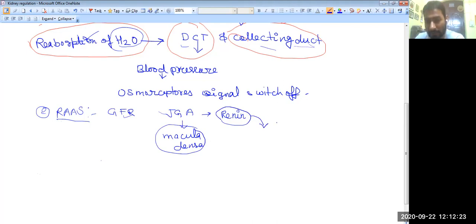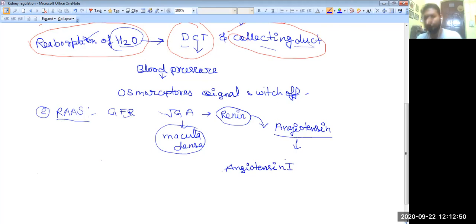It acts on the blood, and the blood is provided with a substance which is known as angiotensin. Angiotensin is generally synthesized by the liver into the blood. So the angiotensin present in the blood will be converted into angiotensin I.